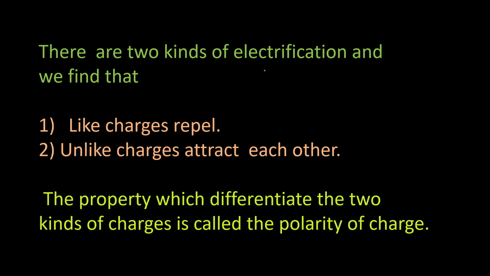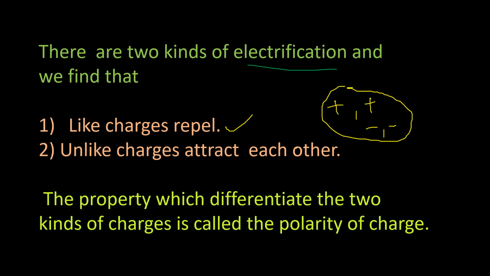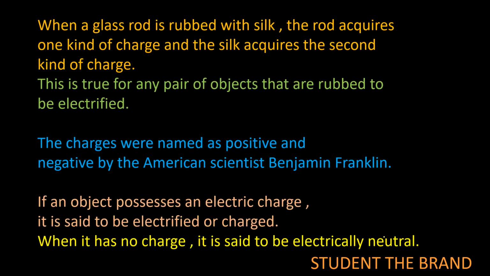There are two kinds of electrification, and we find that like charges repel. If you take positive and positive, or negative and negative, these charges will repel each other, whereas unlike charges attract each other. So positive and negative, or negative and positive, will attract each other. The property which differentiates the two kinds of charges is called the polarity of charge.